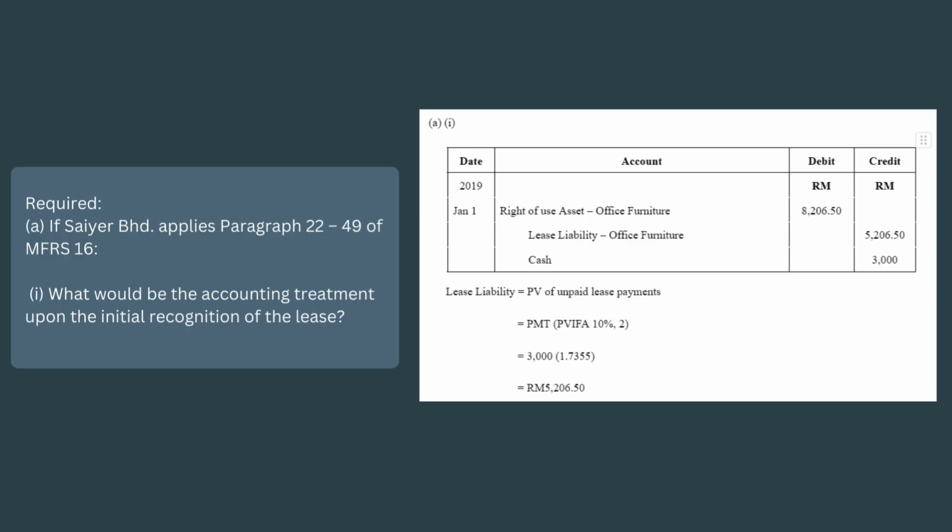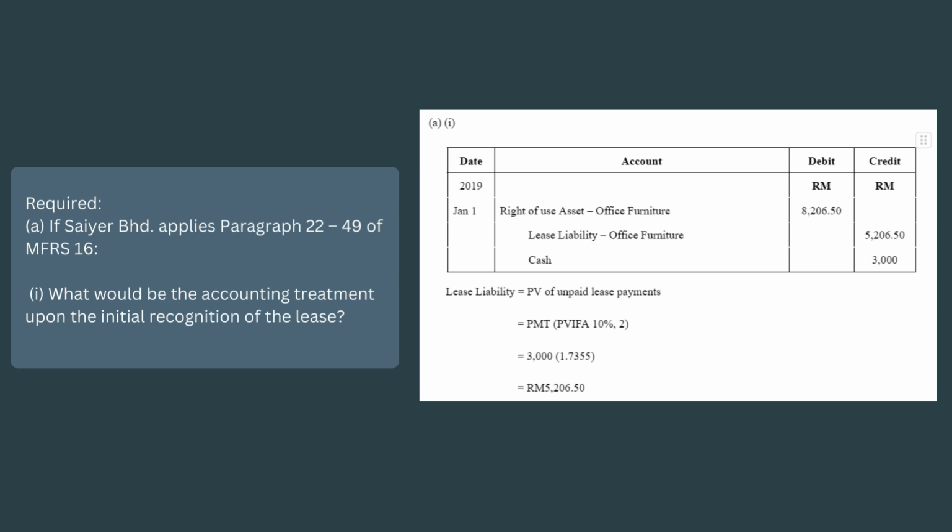Required: A. If Saya Berhad applies paragraphs 22 to 49 of MFRS 16, what would be the accounting treatment upon the initial recognition of the lease? First, I'm going to explain MFRS 16, paragraphs 22 to 49. If it is applied, then recognition of right of use asset, lease liability, depreciation of right of use asset, and interest expense of lease liability will happen. Now, our main focus will be on the right of use asset, which will directly focus on depreciation of the right of use asset as well, as it is a non-current asset.